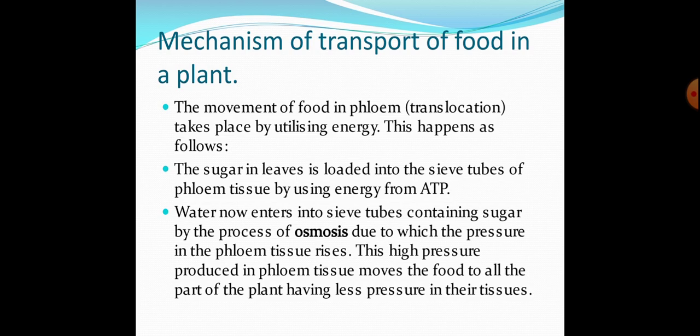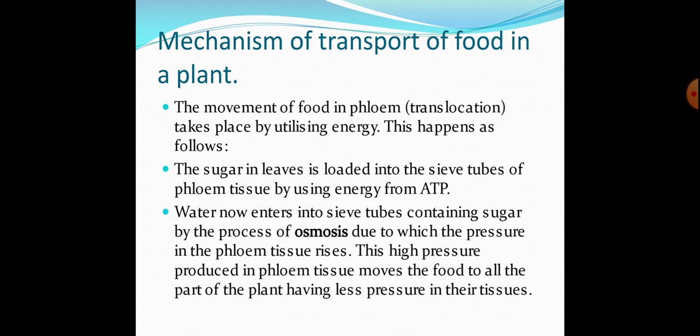Okay students, now we will describe the mechanism of transport of food in a plant. Students, the movement of food in a plant, or translocation, takes place by utilizing energy. In this process, there is a consumption of energy also. This happens as follows. The sugar made in leaves is loaded into the sieve tubes of phloem tissue by using energy from ATP. Okay, the sugar made in leaves, or the food made in leaves, is loaded into the sieve tubes of phloem by using ATP.